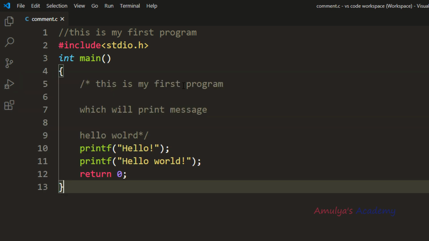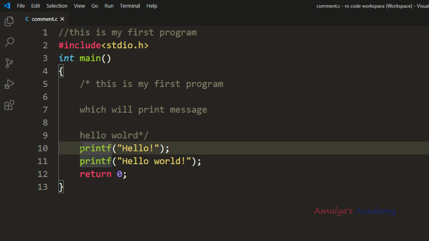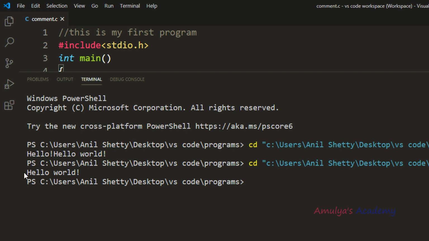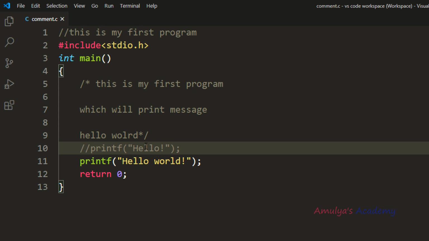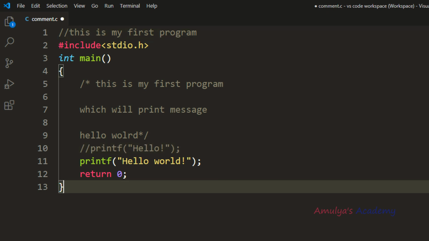Now if I use double slash here, that will be treated as the comment. Now our program won't print this message hello. So I'll show you. I'll save this and run this. Here we can see it will print only hello world. It won't print this hello message because this hello message is now a comment, so that will be removed during the compilation process, so it won't print that message. Okay, so this is about the single line and multi-line comment in C programming language.